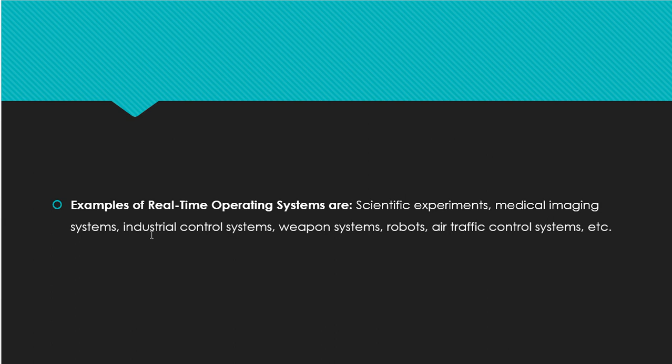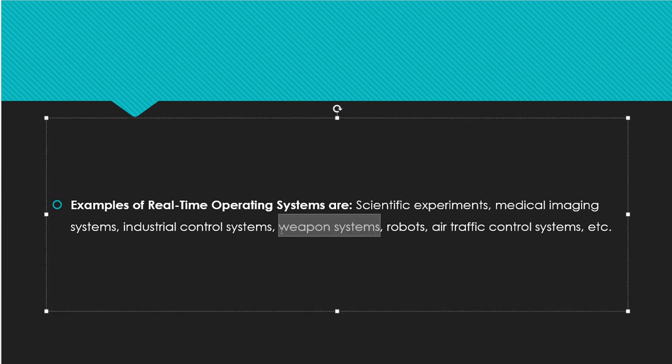All scanning technologies have an operating system that finds whether something is present in the body and marks it. So real-time operating systems are used there. Weapon systems, usually in the army sector, also have RTOS. Robots, as I explained in the beginning, always use real-time OS. Air traffic control systems, etc.